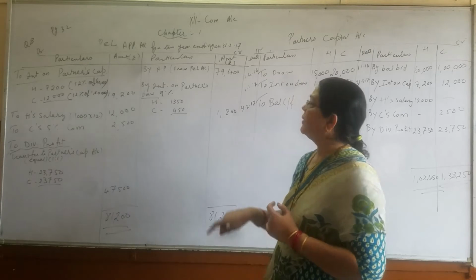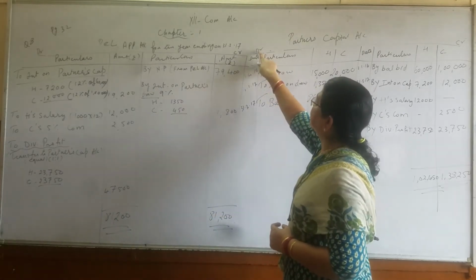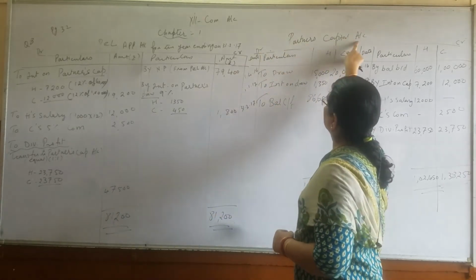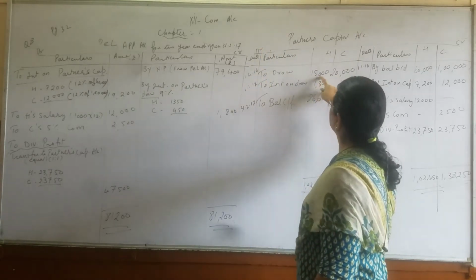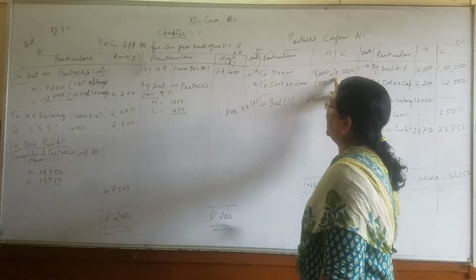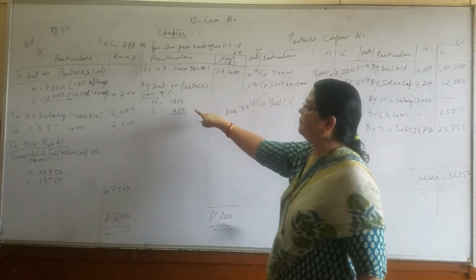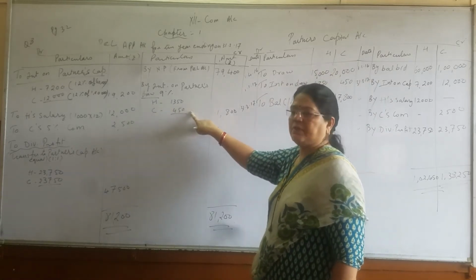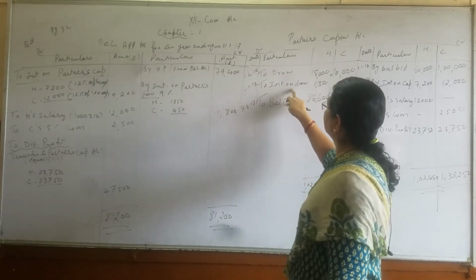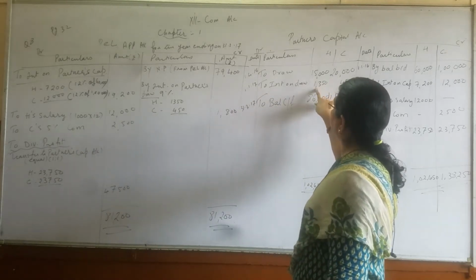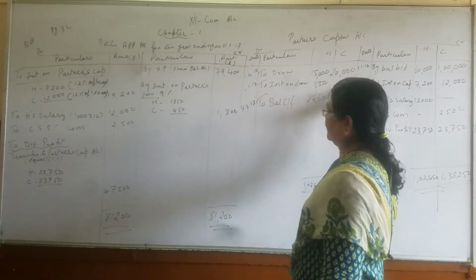So drawings entry we will write on the debit side of partners capital account always. So I have brought down drawings 15,000 and 20,000, and on that we have to give 9% interest, which I have worked out. Then I have recorded interest on drawings 1,350 and 1,800.